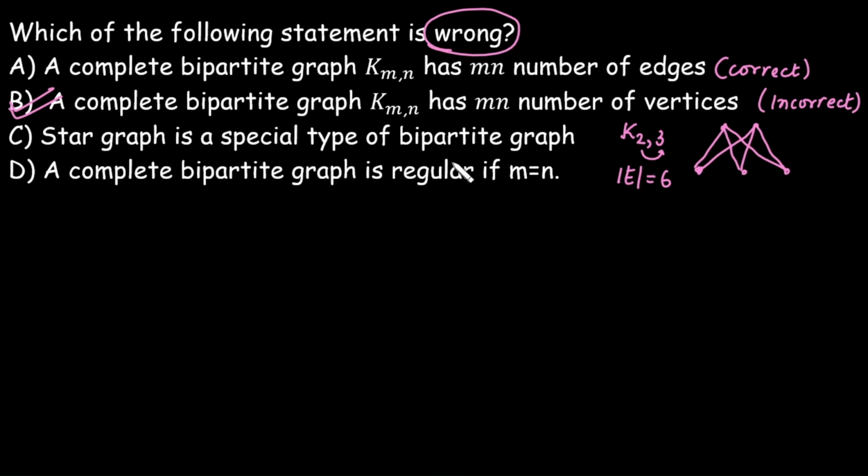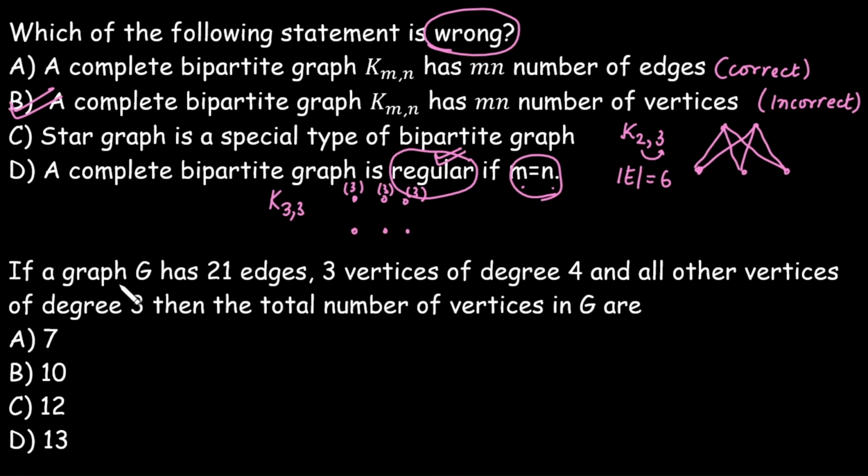A complete bipartite graph is regular only in one case, when m is equal to n. For example, K3,3: 3 vertices in one set, 3 vertices in another set. This vertex is connected with all these 3 vertices, so its degree is 3. Same for this one. So the degree of each vertex is the same, and that is called a regular graph. That is only possible when m is equal to n.